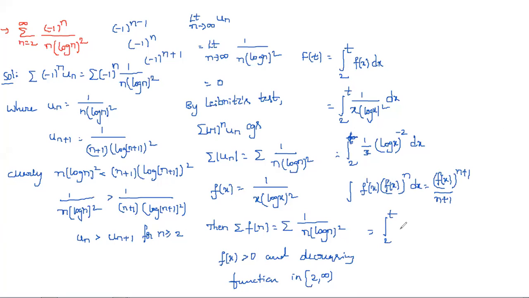In the form of 1/x (log x)^(-2) dx, here n is nothing but minus 2 and f(x) is nothing but log x.